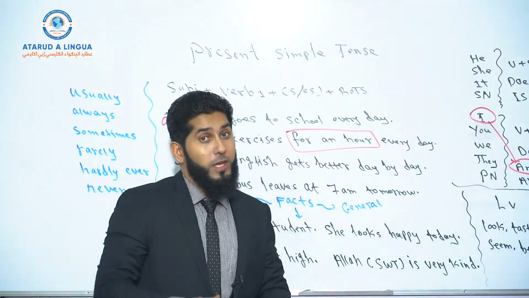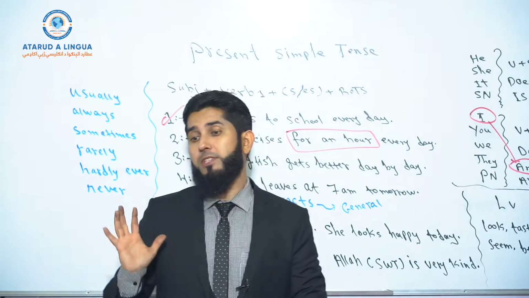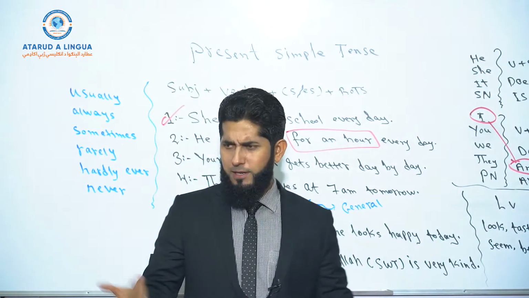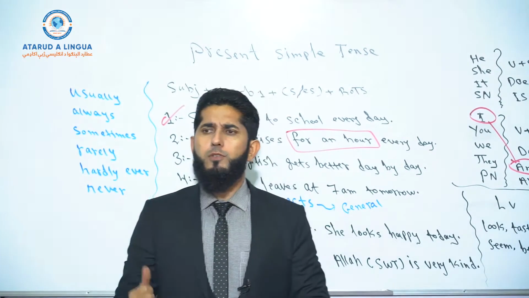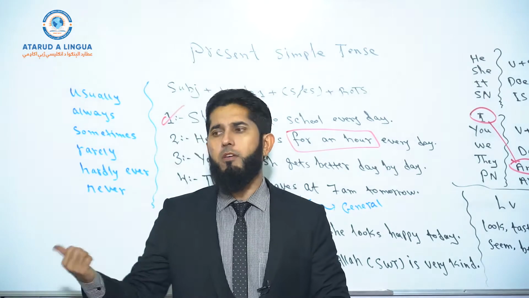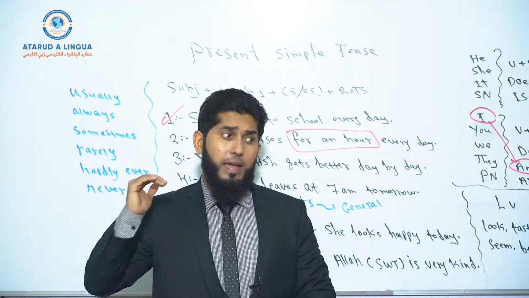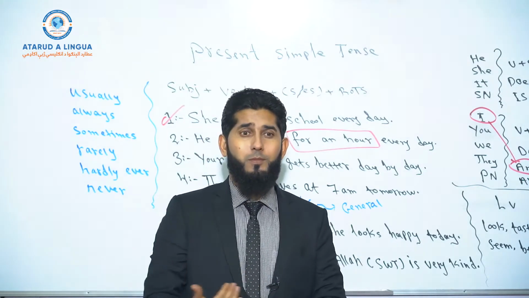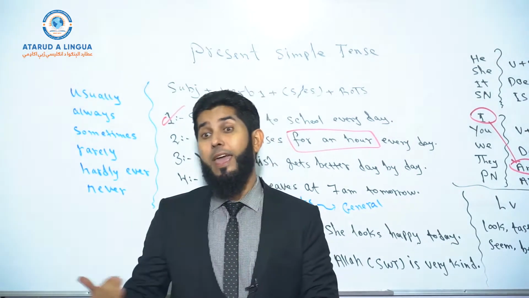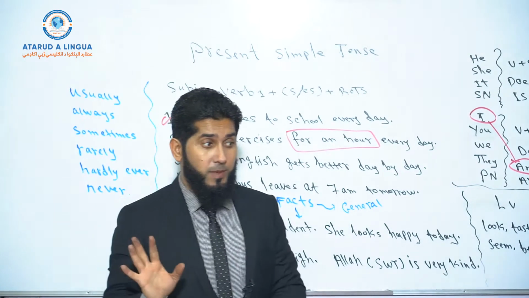Or for example, look, he smokes 5 cigarettes a day. So it's what? It's a kind of habit, okay? Or for example, she goes to bed at 10 p.m. every night. So going to bed at exactly 10 p.m. every night is her habit. So it became a kind of habitual action. I hope you got the point.